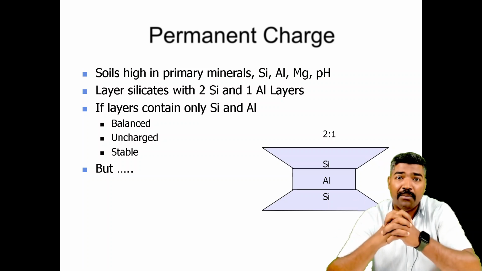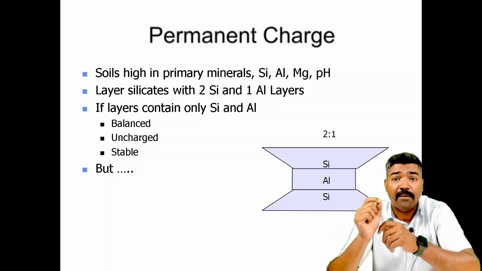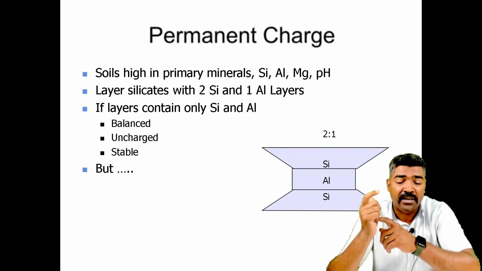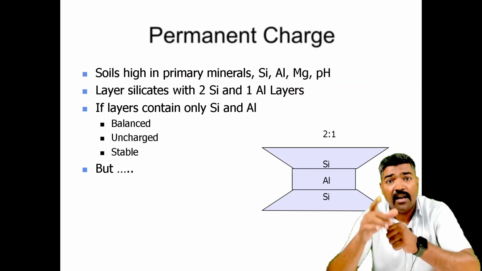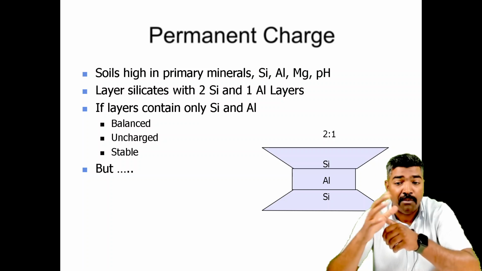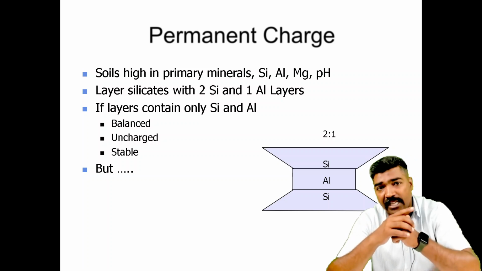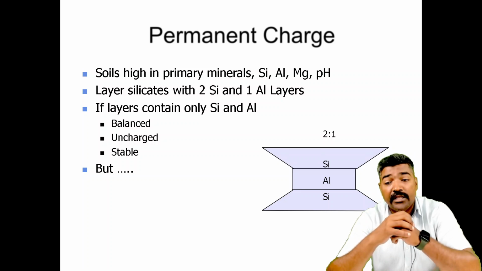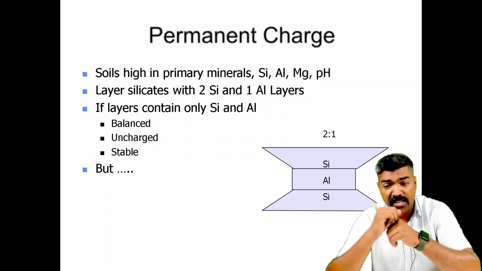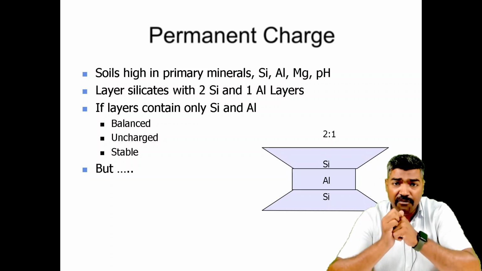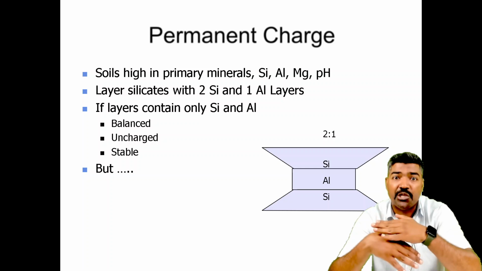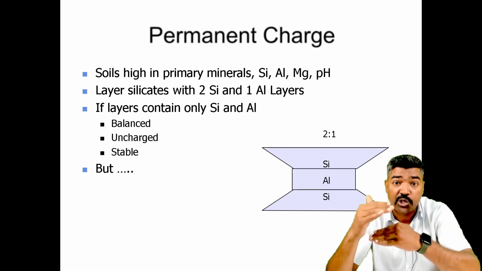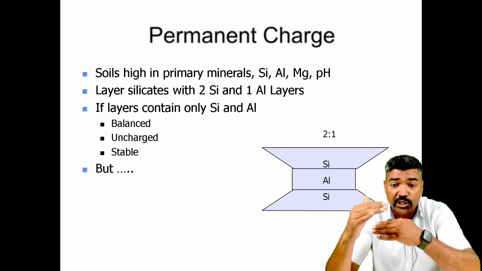Now we can deal with the permanent charges. We can have soil which is high in primary minerals. What are the minerals? Minerals are silica, aluminium, and magnesium, and depending upon that, we are going to deal with the pH also. So these are the permanent charges. The next point is layer silicates with 2 silica and 1 aluminium layers. If the layers contain only silica and aluminium, there will be a different composition of the soil. There will be a different permanent charge of the soil, that is balanced, uncharged, and stable.